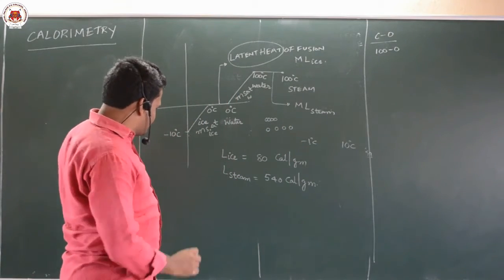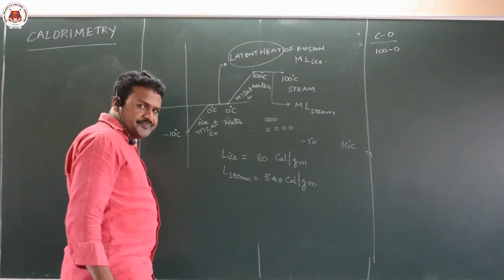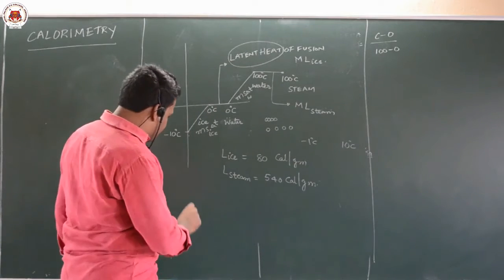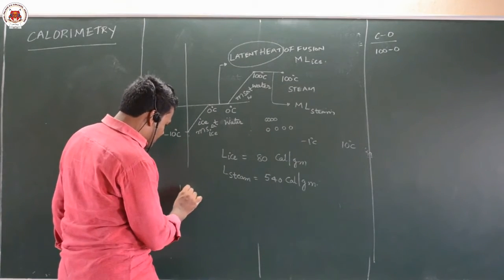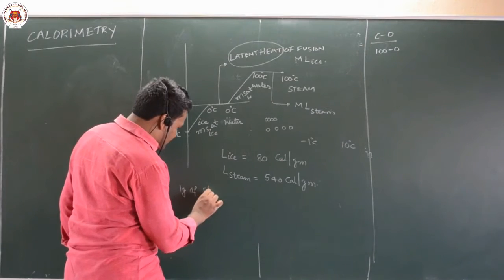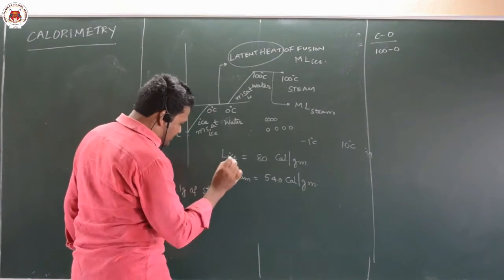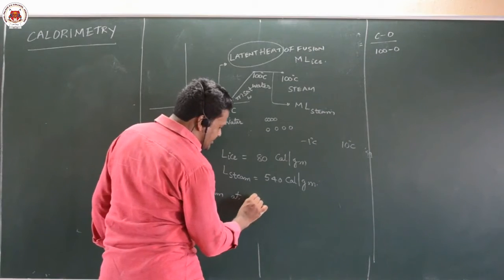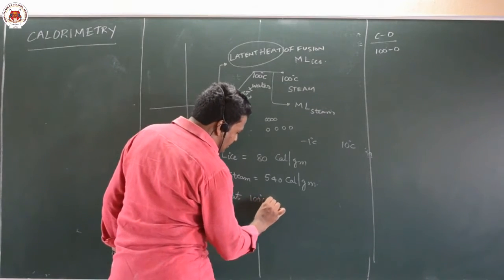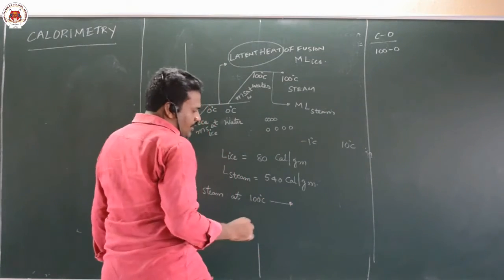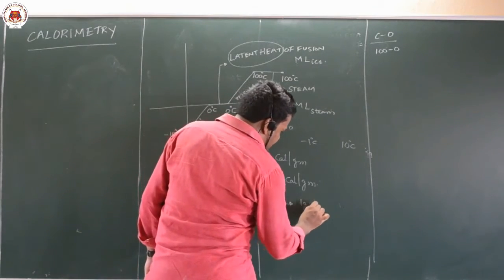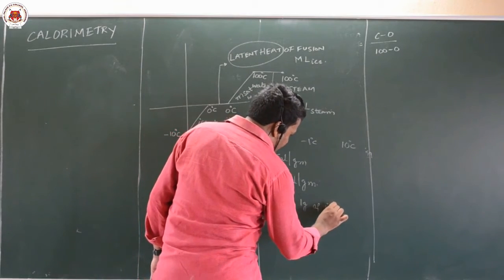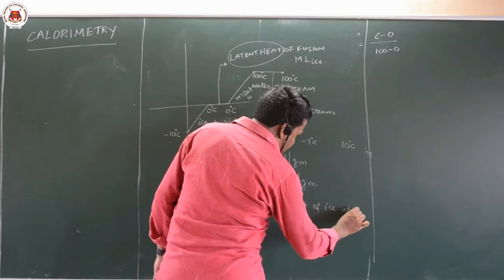Suppose I give a question: please convert 1 gram of steam at 100 degrees Celsius to 1 gram of ice at 0 degrees Celsius.